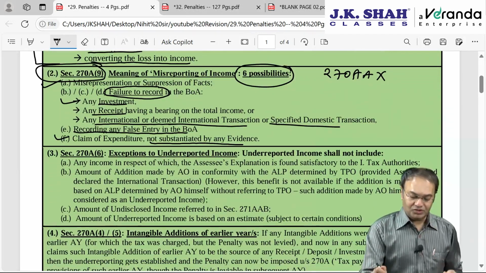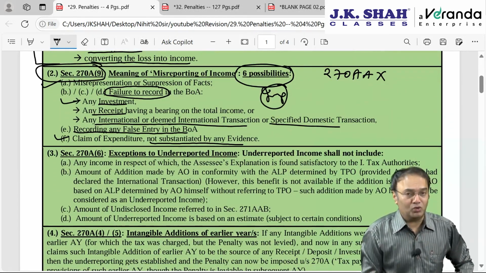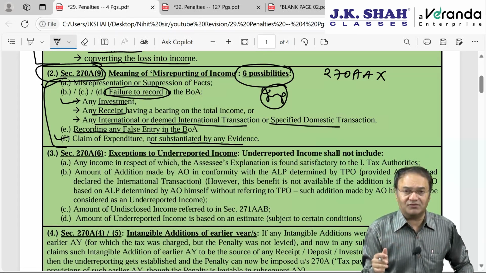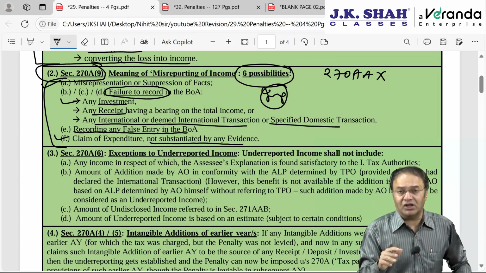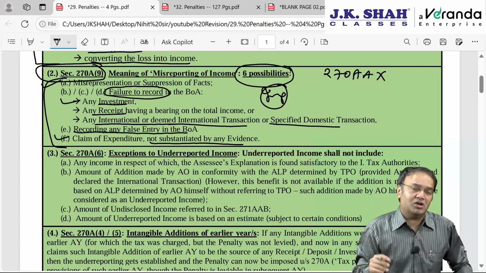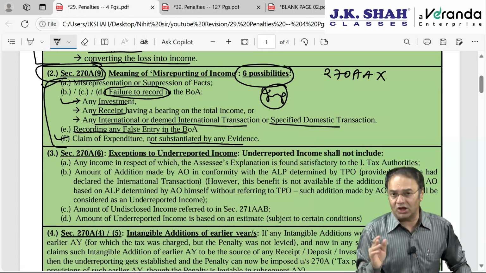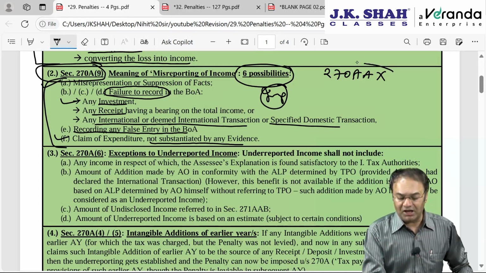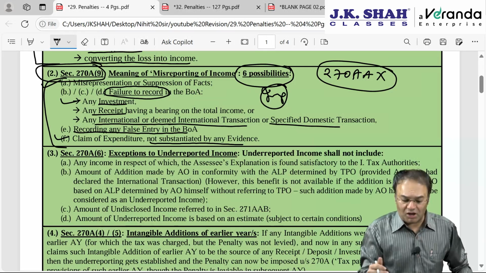Thereafter 270A subsection 9, underreporting due to misreporting, that is also important. However, you don't need to memorize this list. Simply remember in one line, whenever it is found that the associate has done it intentionally with a mala fide intention, with an intention of evading tax and is caught, then it will be considered as a case of underreporting due to misreporting, and accordingly the penalty will be 200% of the tax payable plus the benefit of immunity under 270AA will not be available, which we are about to discuss.